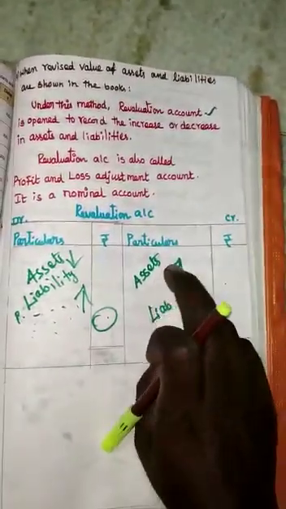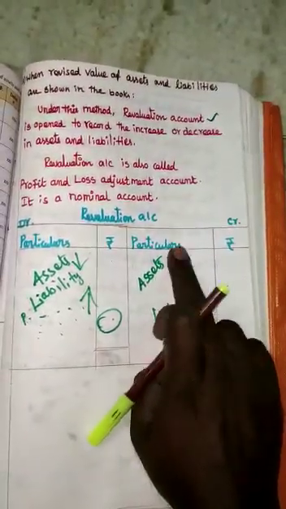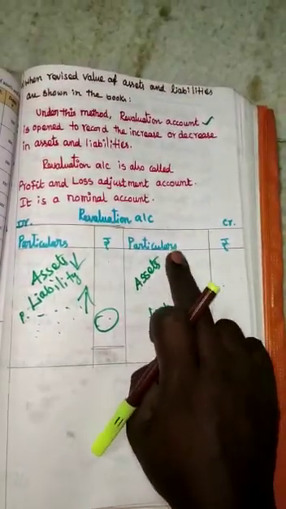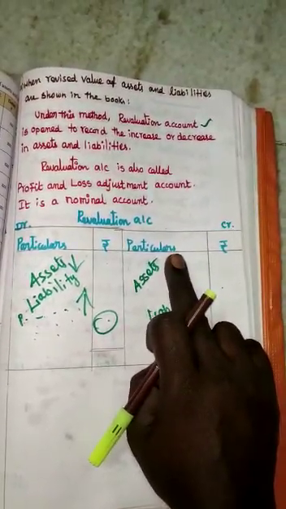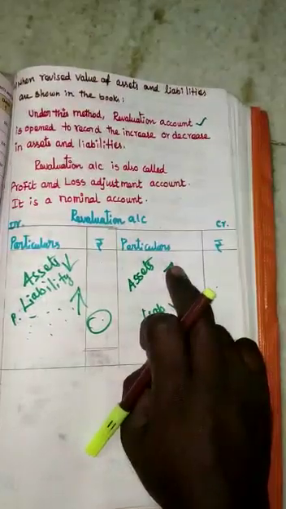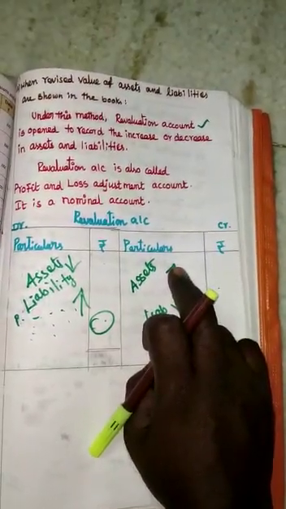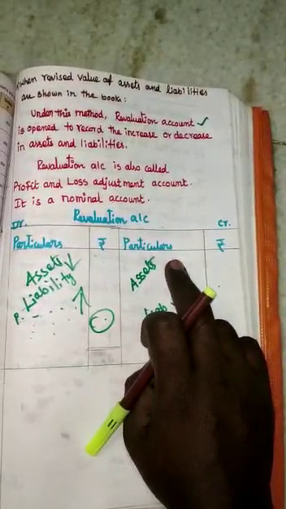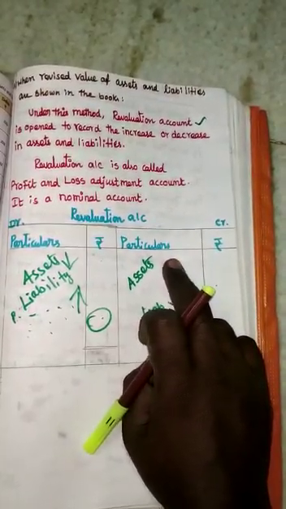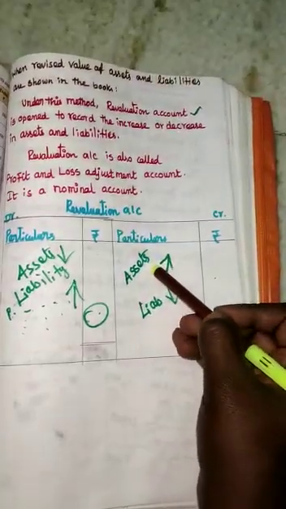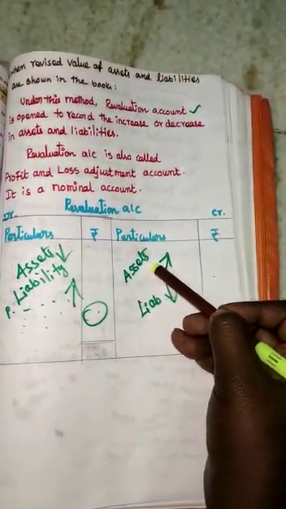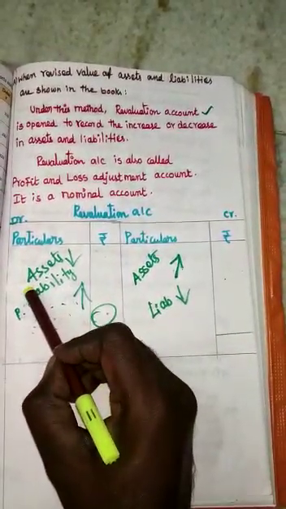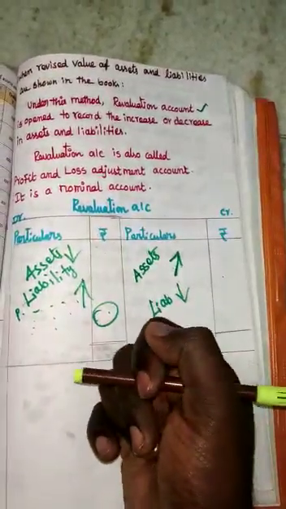If the asset values are going to be increased in the given transaction, it should be recorded in the revaluation account credit side. Asset values are increased, that is a gain for us. Now, if the asset values are going to be reduced, that should be entered in the revaluation account debit side, because asset values are reduced, that is a loss for us.